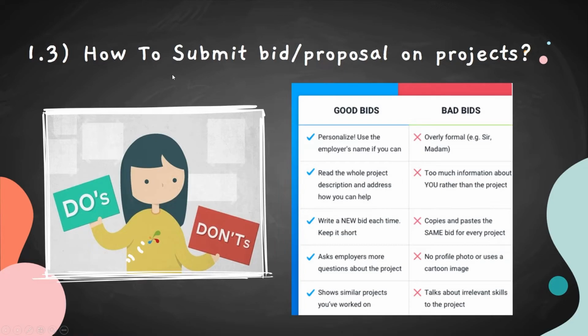In this step, we are going to discuss how you can submit a bid or proposal on any freelancing platform. So as you can see on your screen, I have divided this process into what you should do and what you should not do. So let's try to use all of these good bid points here and try to place a bid on freelancing.com.